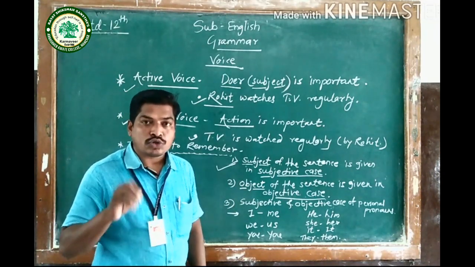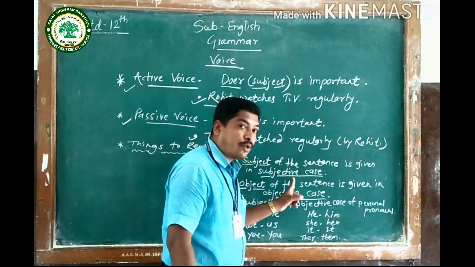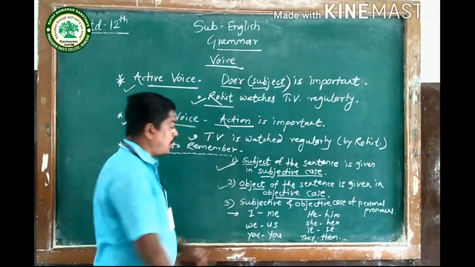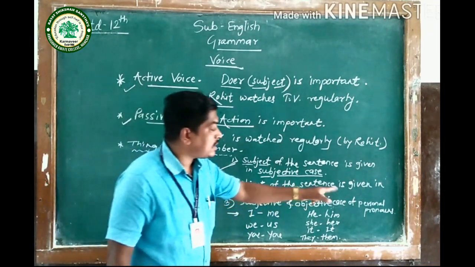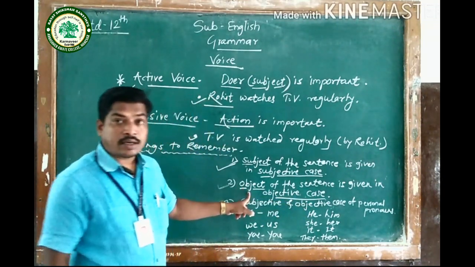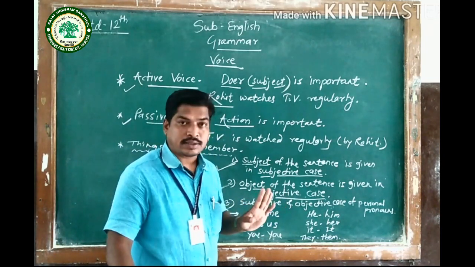If you want to use a pronoun as the subject, at that time you have to use the subjective case only. And the second thing: the object of the sentence is given in the objective case. So the object is given only in the objective case.